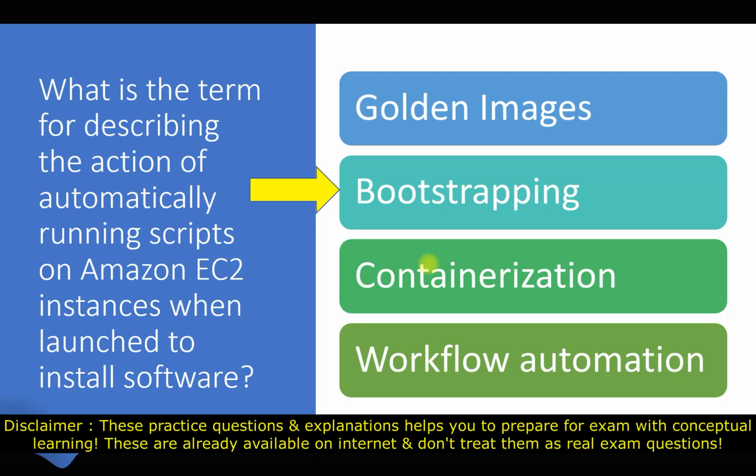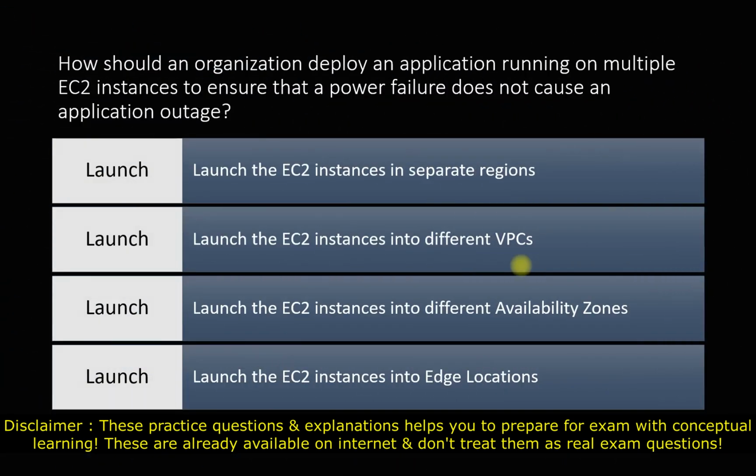Let's talk about the next question now. Let's talk about this question. How should an organization deploy an application running on multiple EC2 instances to ensure that a power failure does not cause an application outage? The options we have: we should launch the EC2 instances in separate regions.